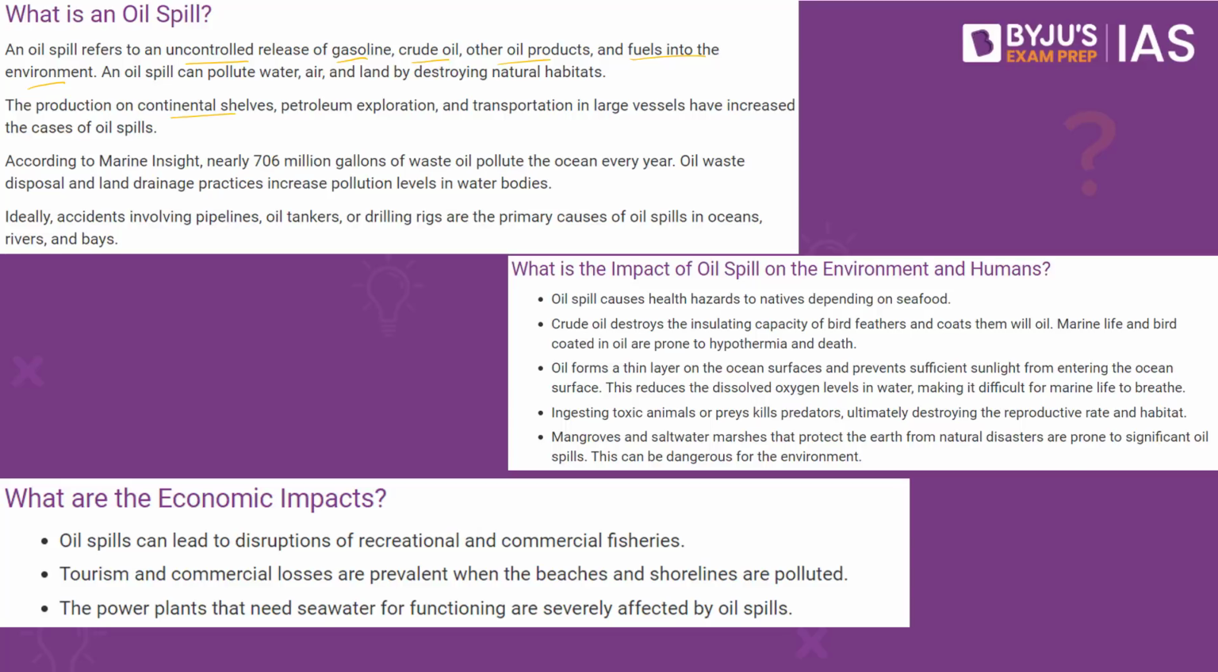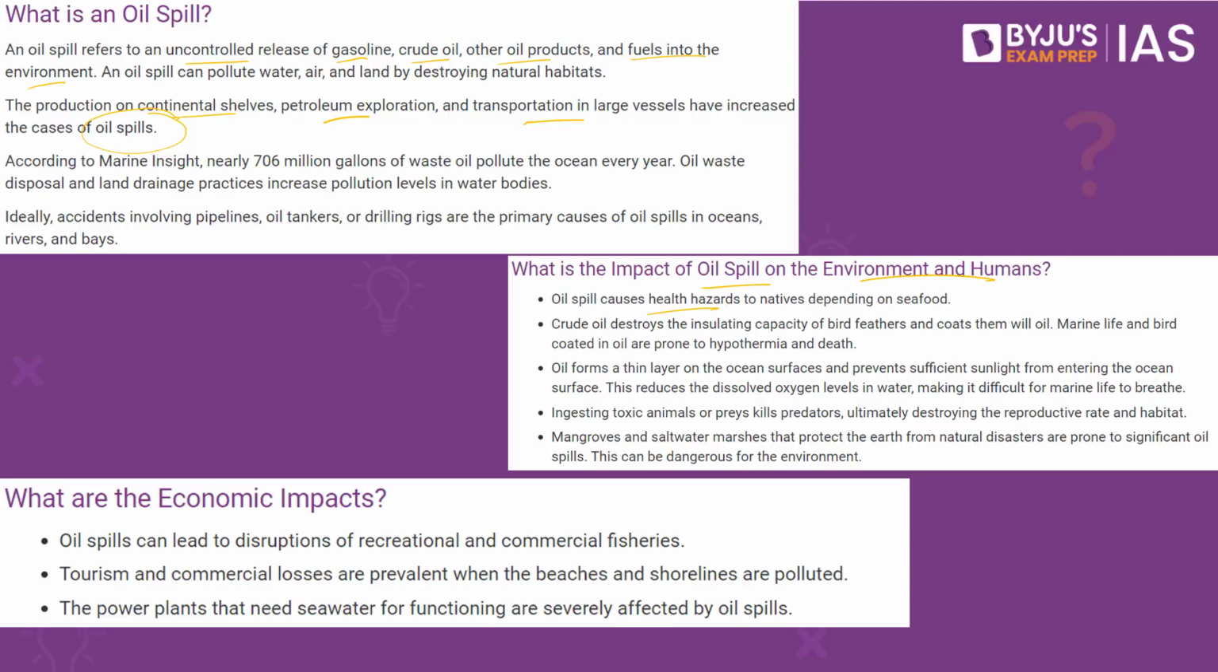The production on continental shelves, petroleum exploration and transportation in large vessels have increased the cases of oil spills. How do the oil spills happen? Oil spills can happen while refueling a ship, or because pipelines break, or a big oil tanker gets sunk in a particular marine ecosystem, or drilling operations. When it goes wrong, that can also result in oil spills. When such an issue happens, this can result in disastrous consequences on the marine life, also on the economy of the country.